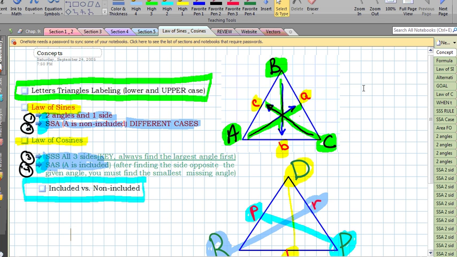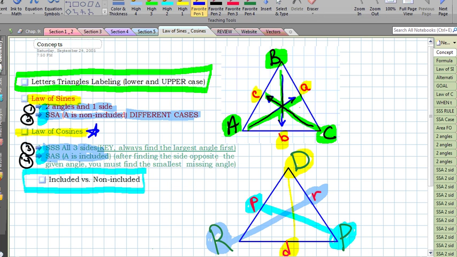Okay, let's get started. We're going to give you a little exposure with the law of cosines today. And just a little recap here. There are two different laws, the law of sines and the law of cosines. And in particular, there's only two situations when we use the law of cosines. That's when we're given all three sides. Those are the examples we're going to do in a moment here.